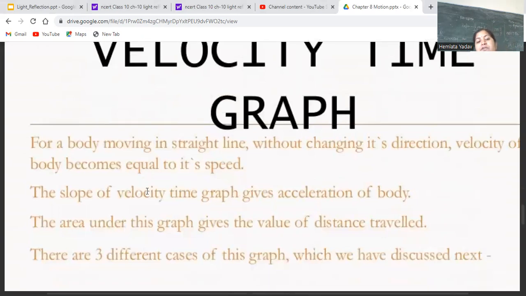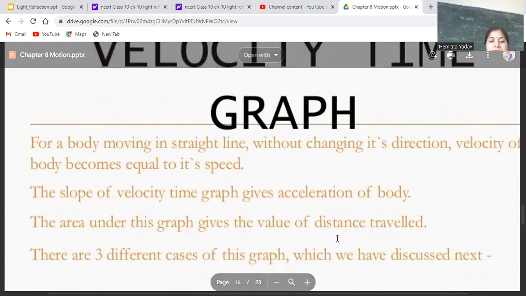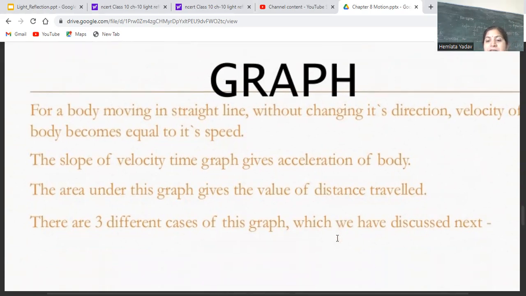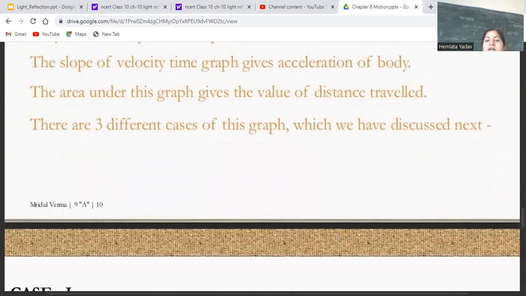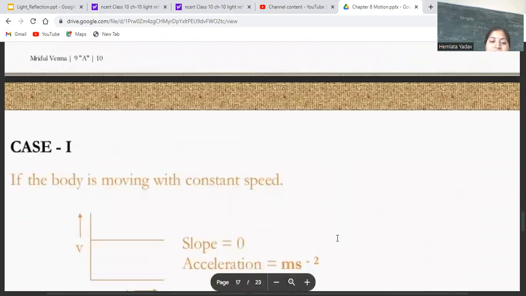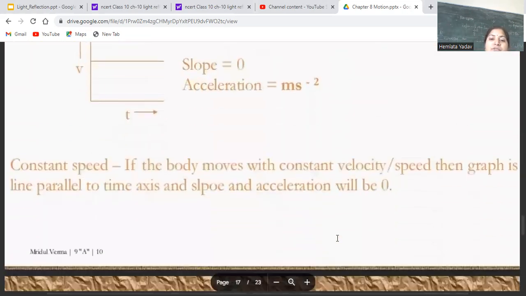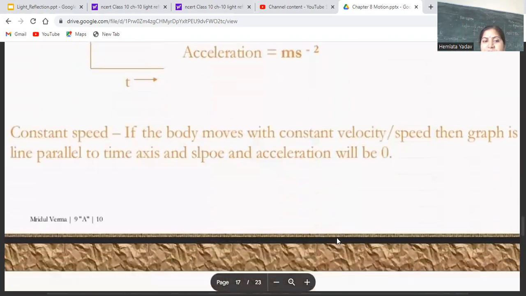Velocity-time graph: for a body moving in a straight line without changing its direction, the velocity of the body becomes equal to its speed. The slope of the velocity-time graph gives the acceleration of the body. The area under this graph gives the value of the distance travelled. There are three different cases of this graph. Case 1: if the body is moving with constant speed, then the slope is equal to 0. Acceleration is in meters per second squared.